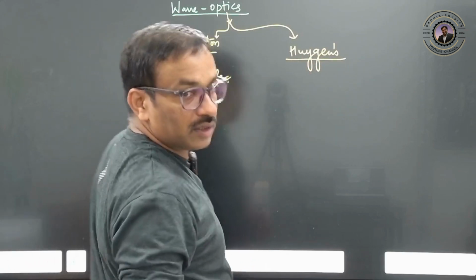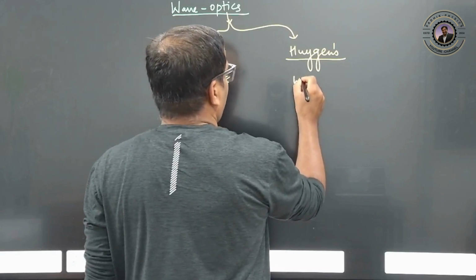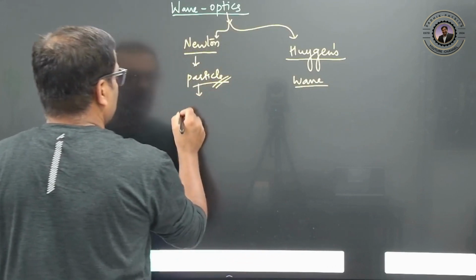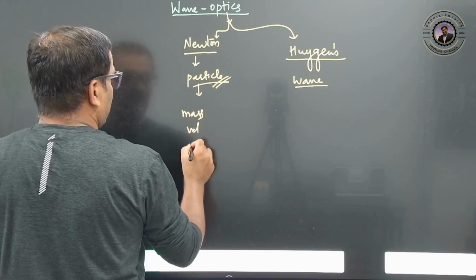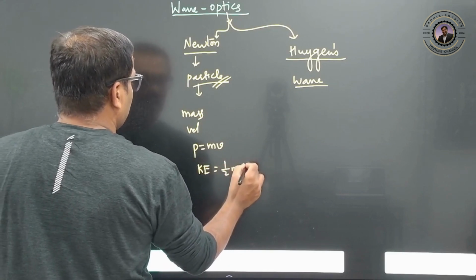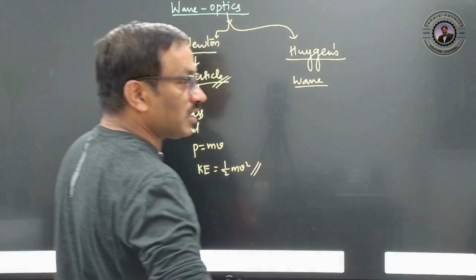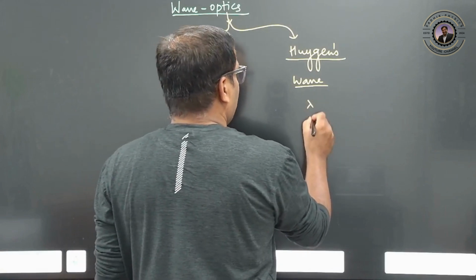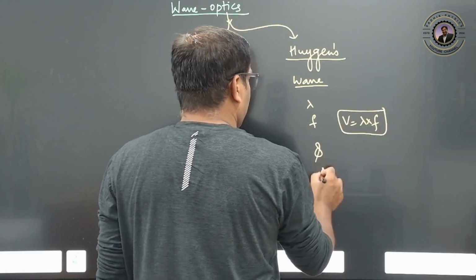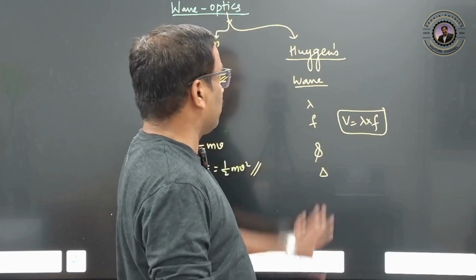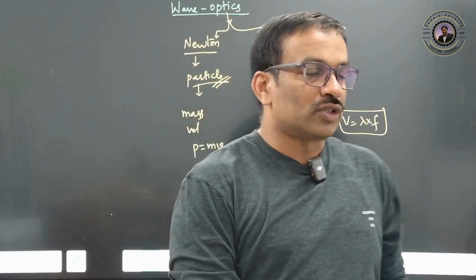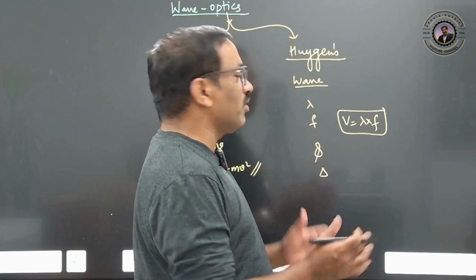assumed that light will travel in the form of a wave. A particle has mass, velocity, momentum mv, and kinetic energy half mv square. That is particle nature. Wave nature means it should have wavelength, frequency, velocity of the wave equal to wavelength into frequency, phase difference, path difference. These are the concepts involved in waves. Huygens assumed that light propagates in the form of a wave in all directions.